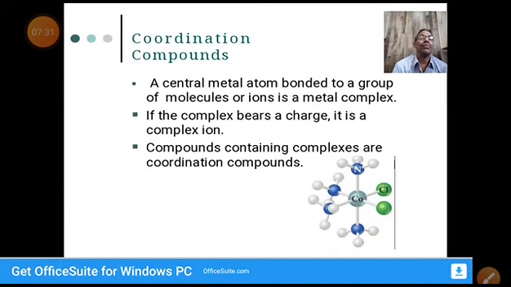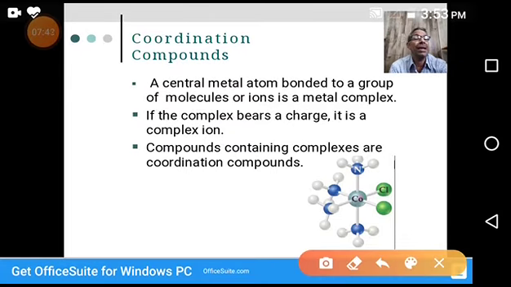Okay, then coordination compounds. You see this, for example, a metal complex. Centrally, Co is cobalt. There are other molecules. This one is ammonia: 4 ammonia molecules, and 2 chlorine atoms are surrounding the cobalt ion. So it's a complex, a cobalt metal ion surrounded by 6 ligands, 6 groups, 6 molecules.